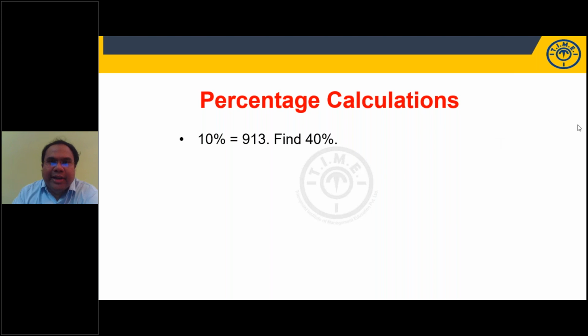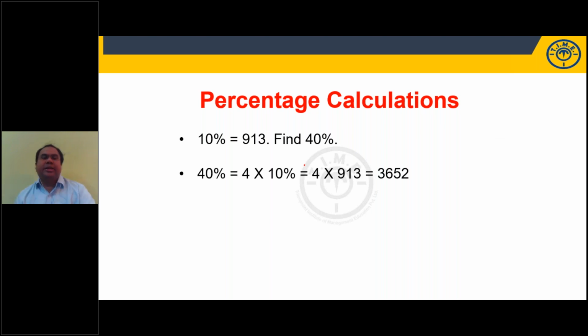40% can be written as 4 into 10%. How much is 10%? 913. So 4 into 913. You have to multiply 900 into 4, 3600. 13 into 4, 52. 3652. Can I solve like this?